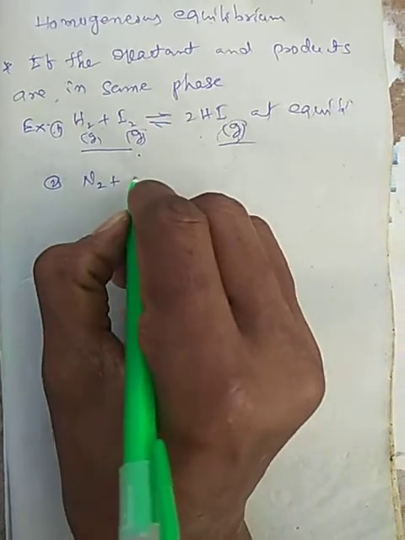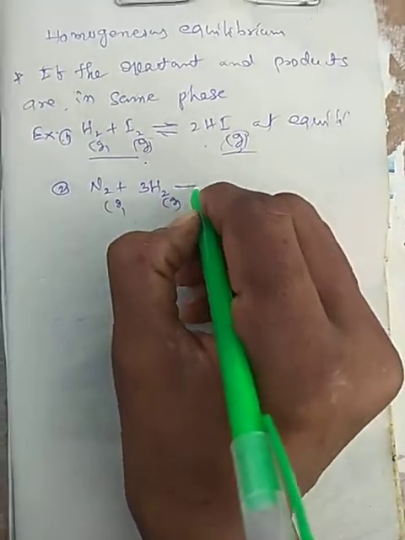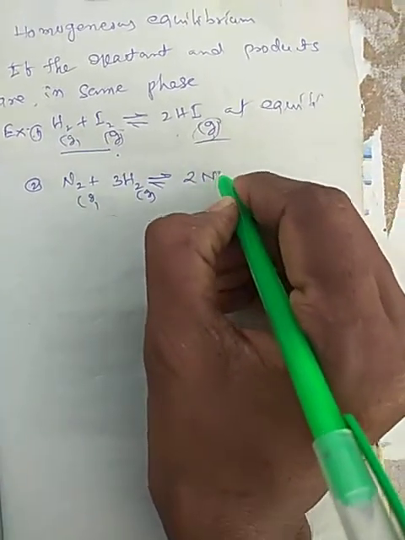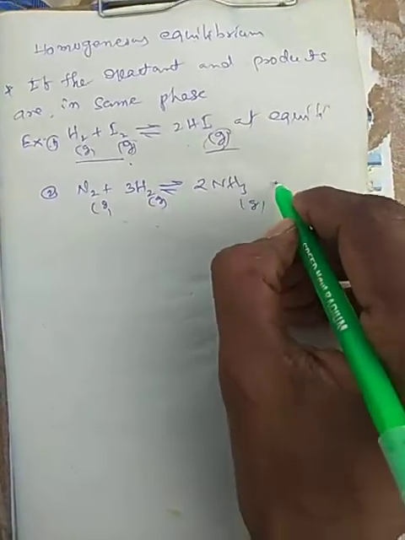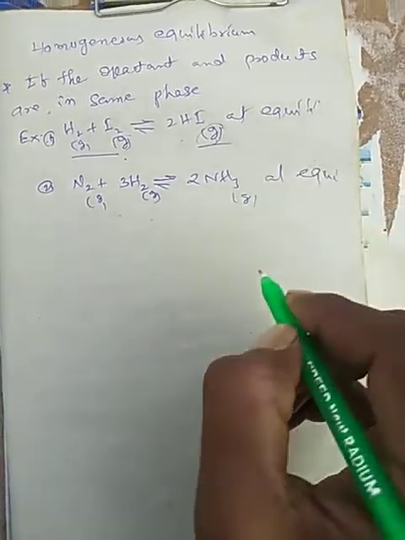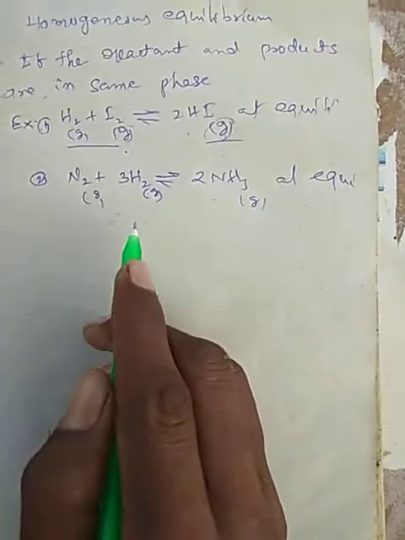Now the second example: N2 plus 3H2, which are gases, form 2NH3, ammonia, which is also a gas. It is also at equilibrium. These are in the same phase, the gaseous phase.